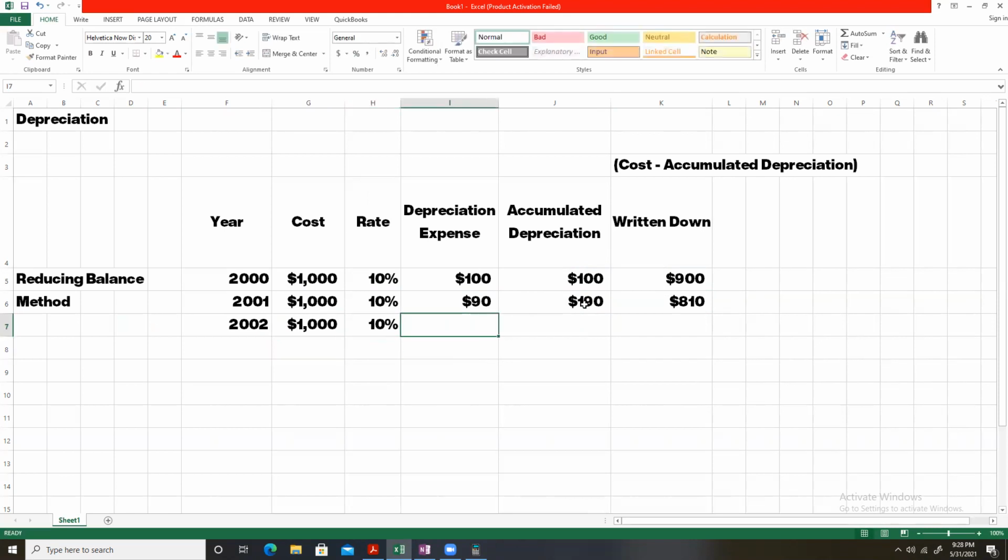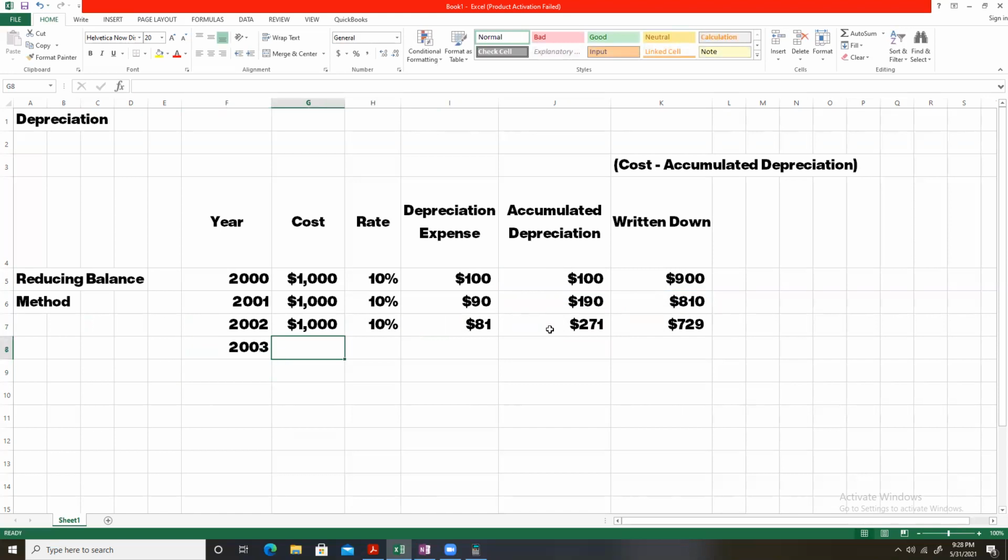Now, again, we are charging a depreciation of 10%. The depreciation expense will be written down value multiplied by the rate of the depreciation, and the accumulated depreciation will be like this. We will add the current year's depreciation to the accumulated depreciation account. So the accumulated depreciation will increase to $271, and we will take cost and subtract accumulated depreciation. It will become $729.